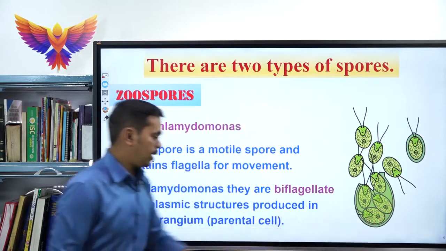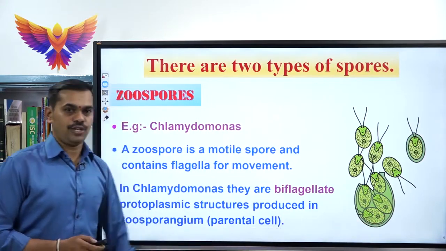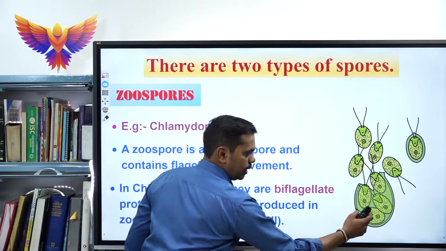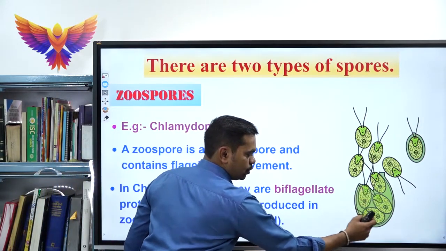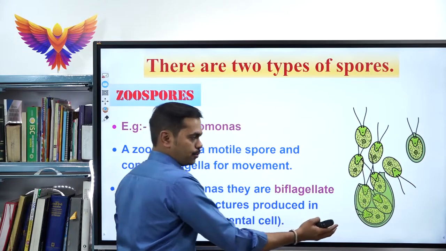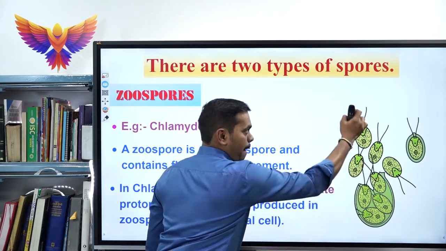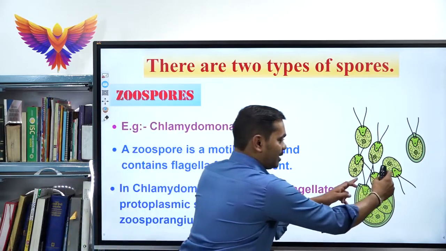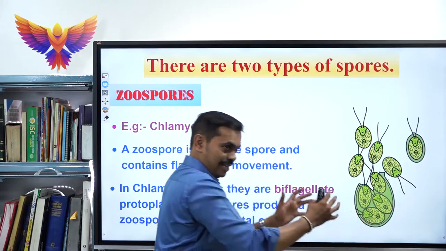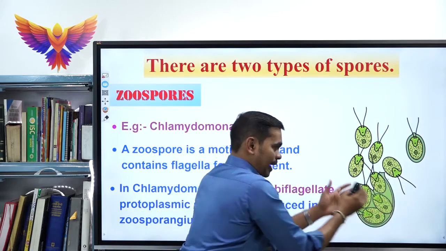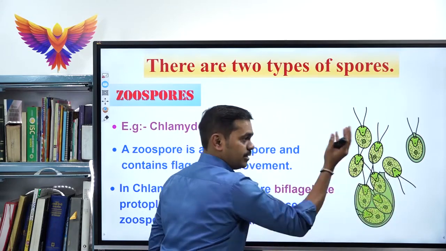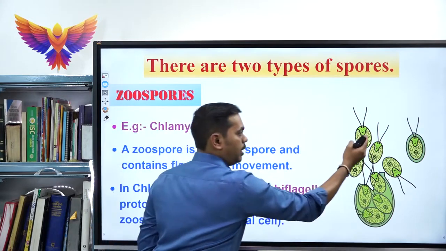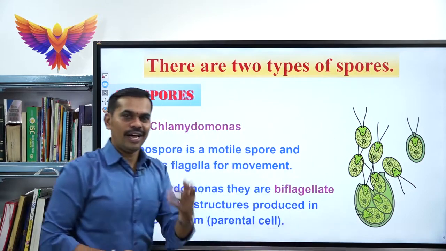This parental body is called the zoosporangium. Zoosporangium is the parental body. Inside the parental body, the unicellular units called zoospores are produced. These zoospores consist of biflagella. That means two flagella will be present. As the volume of the parental cell increases, the zoosporangium ruptures and the young ones, that is the spores, will come out of the parental body. Later on, each spore will develop into a new organism.